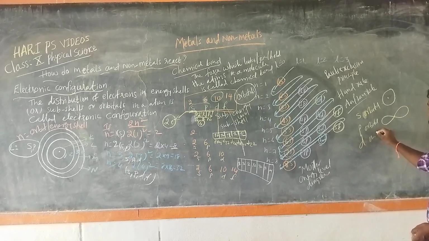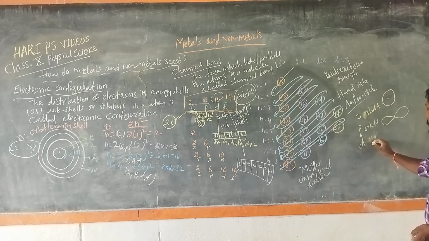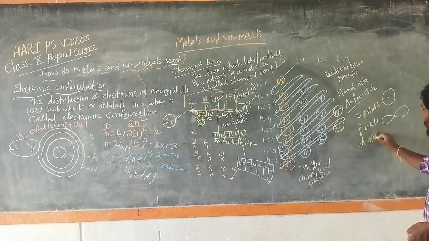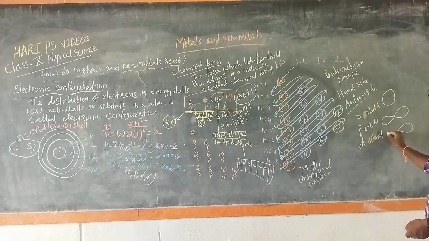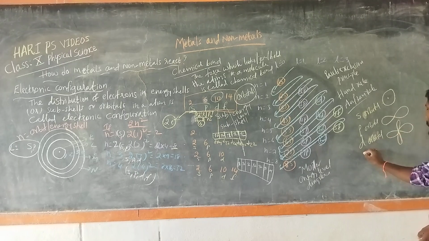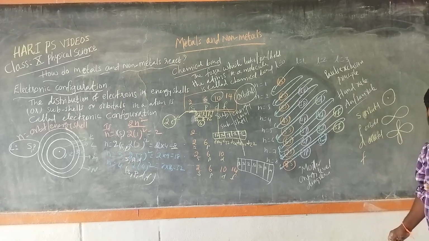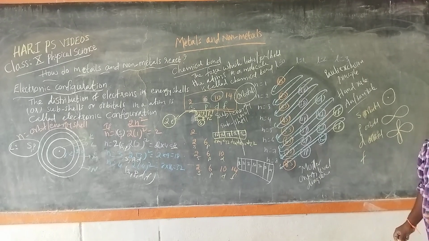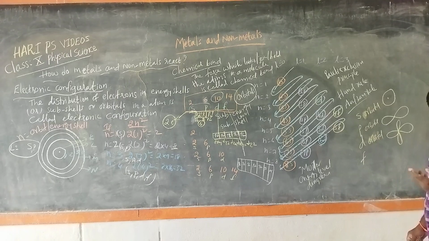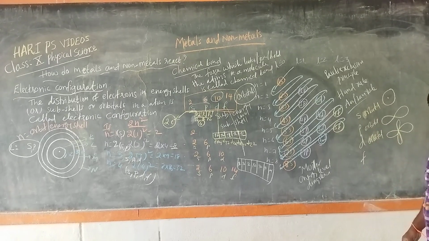D orbitals are double double, and F orbitals are four-folded double double. Search on the internet if you want to know the shapes of different orbitals.